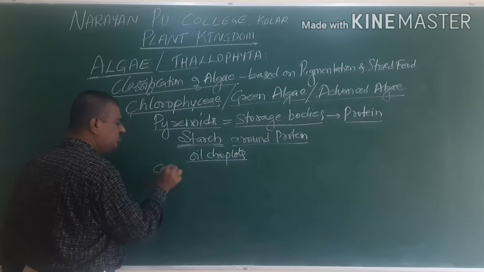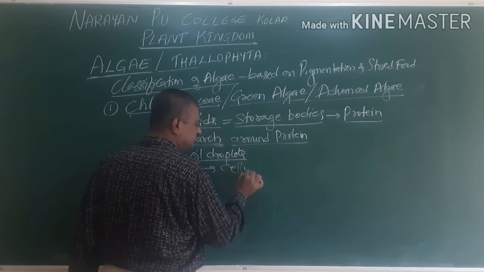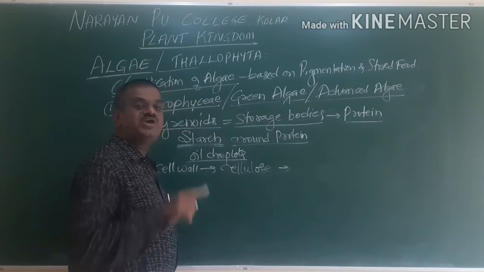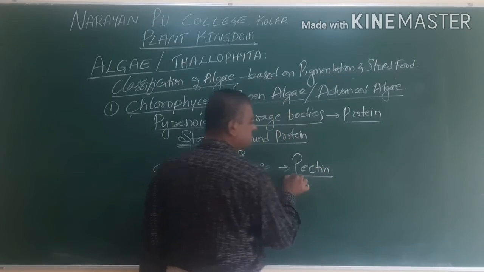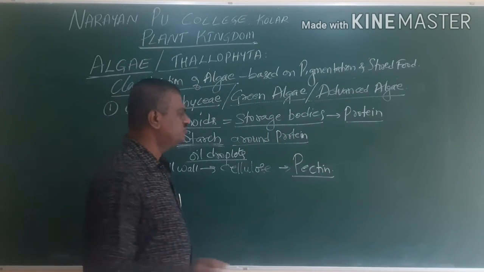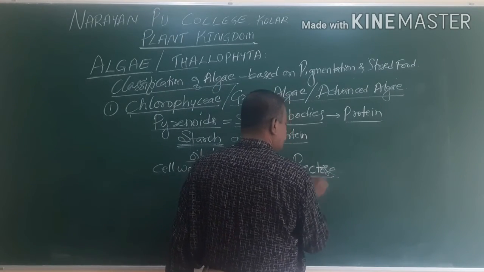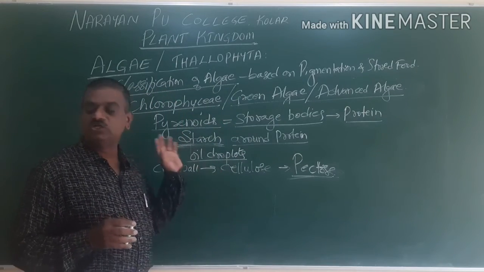Sometimes, in the outermost layer of the cellulose, there is a presence of pectin. We use the word pectose. Pectose is present in the outermost part of the cellulose.